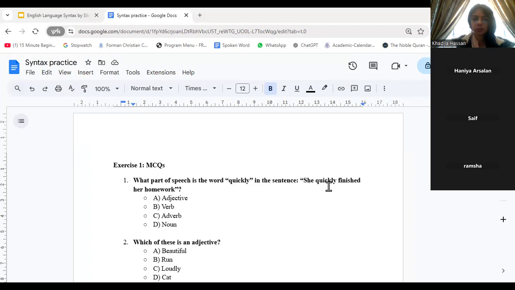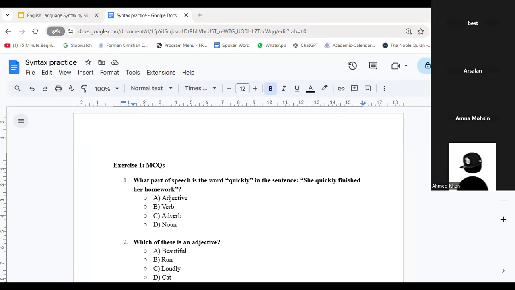Okay, I'm waiting for the others to respond as well. So far, we have adverb and adjective. Adverb. What about the rest? Ramsa, Amna, Ahmad, Arsalan, best.